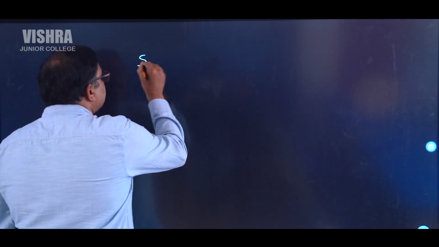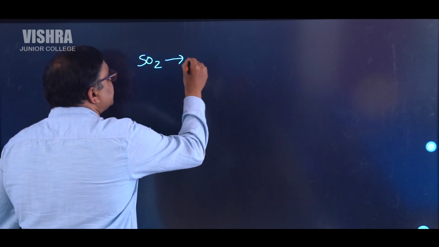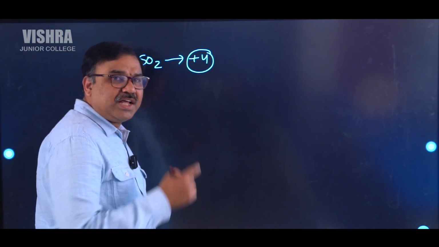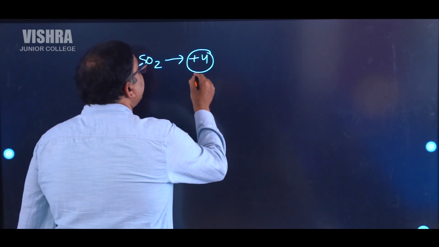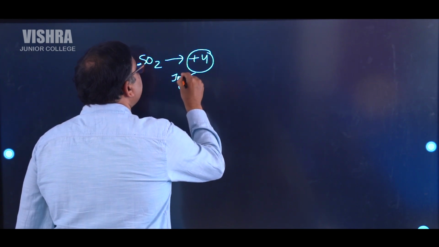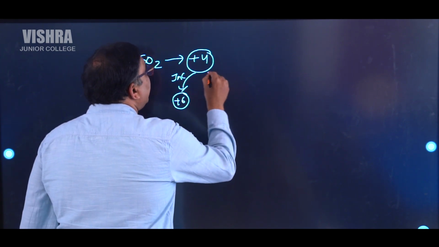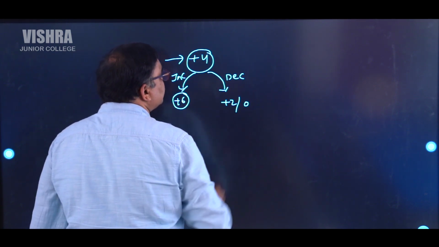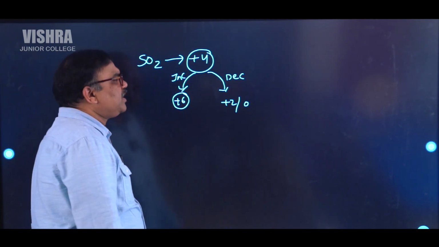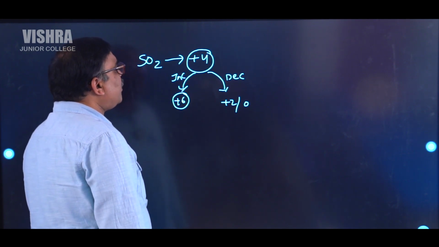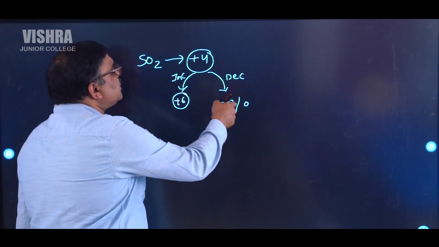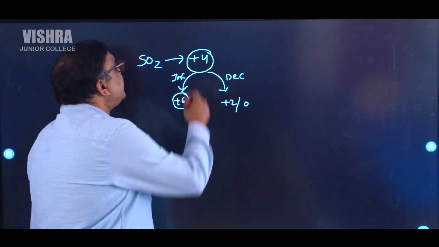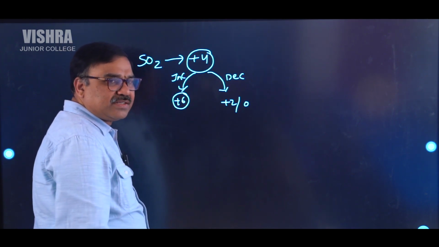All of you know that sulfur dioxide has oxidation state +4. So it can increase its oxidation state to +6, and it can decrease its oxidation state to +2 or 0 also, anything less than this. When it decreases the oxidation state, it can act as an oxidizing agent. When it increases the oxidation state, it can act as a reducing agent.